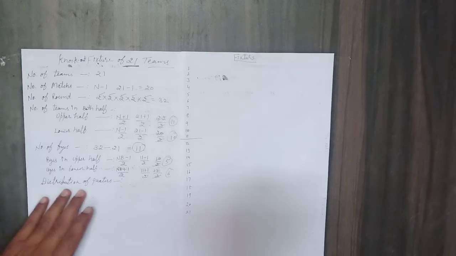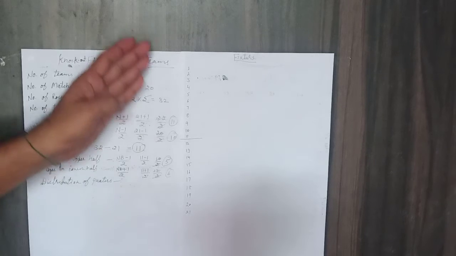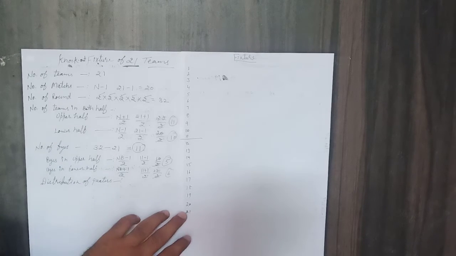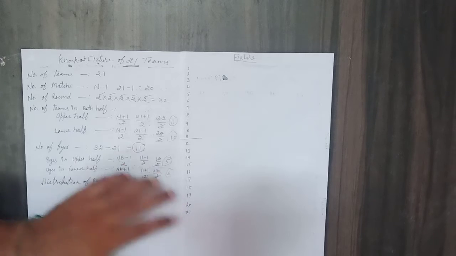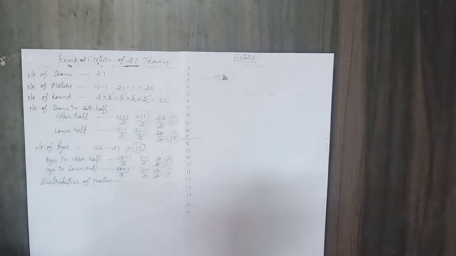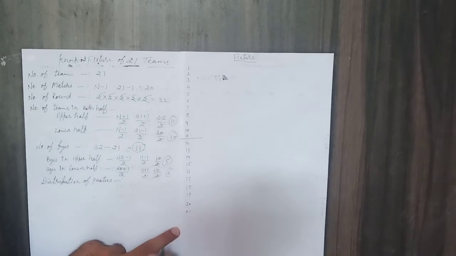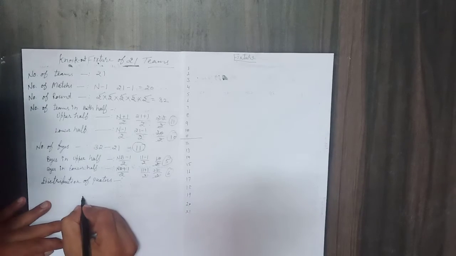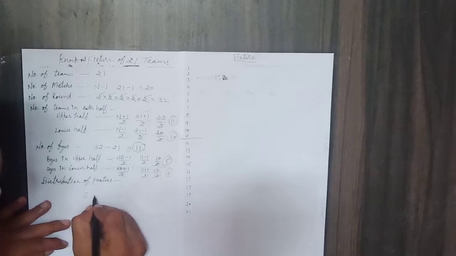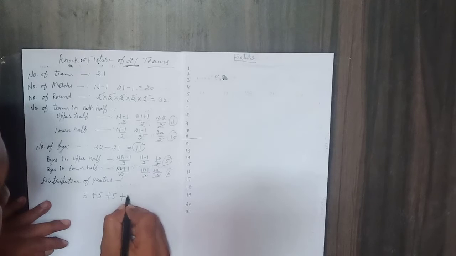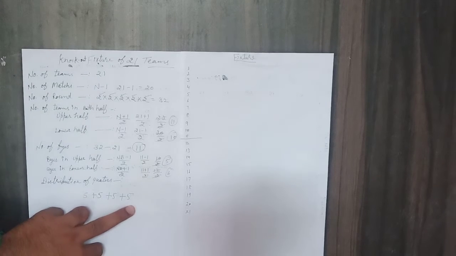Now coming to the quarters. How to divide the teams into quarters. Total we have 21 teams, so we will divide by 4. It is 5 for the 20. 20 teams are divided 5, 5, 5, 5.